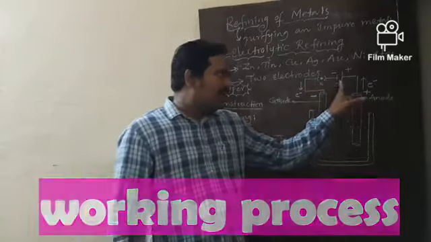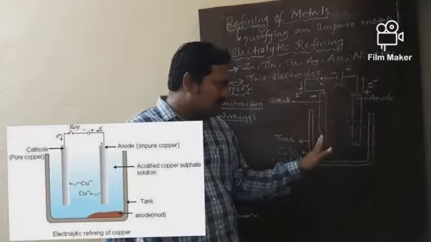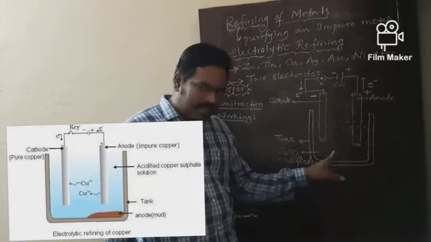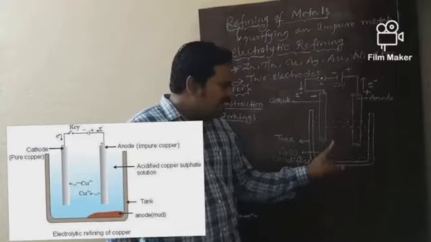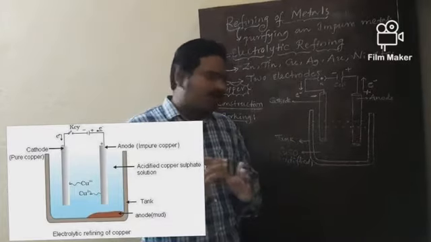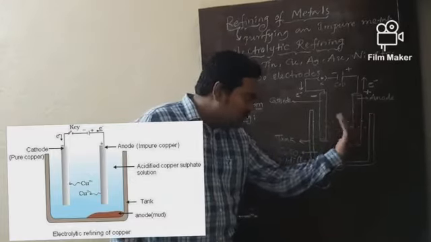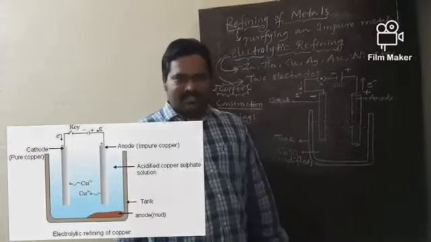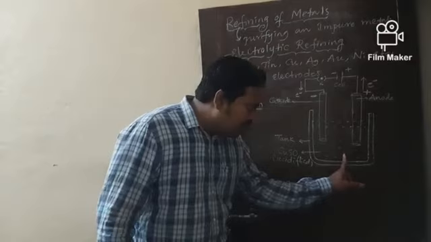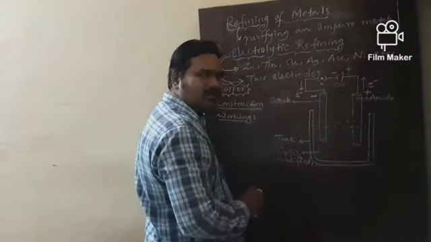On passing the electric current into the electrolyte, pure metal copper from the anode dissolves into the electrolyte.